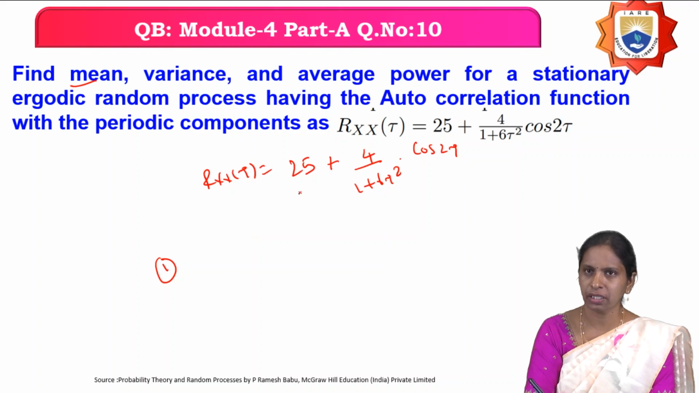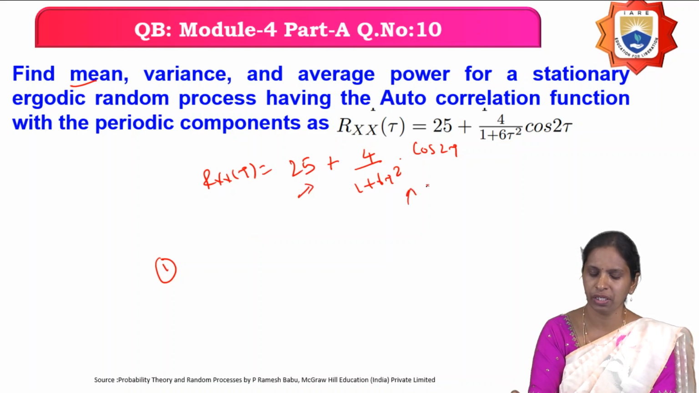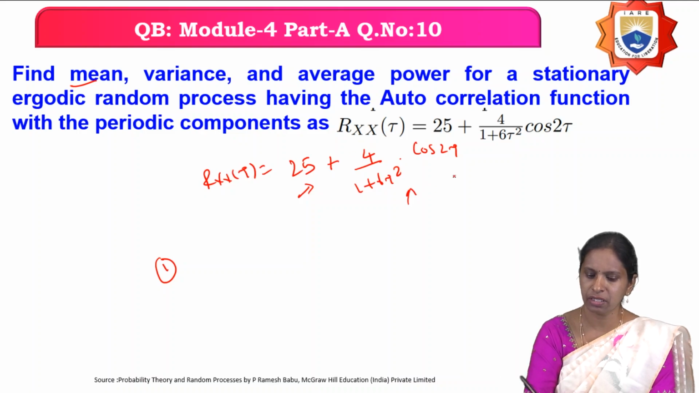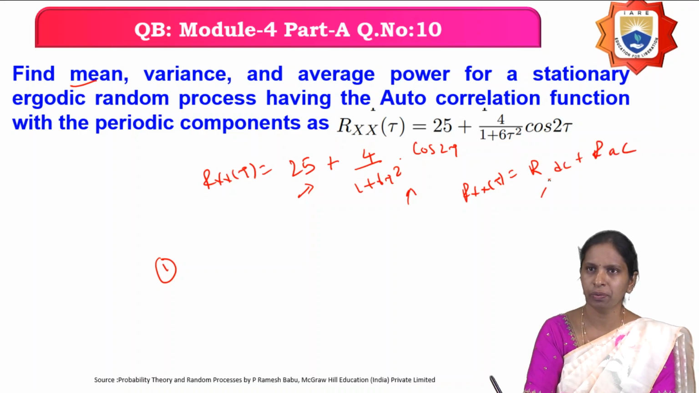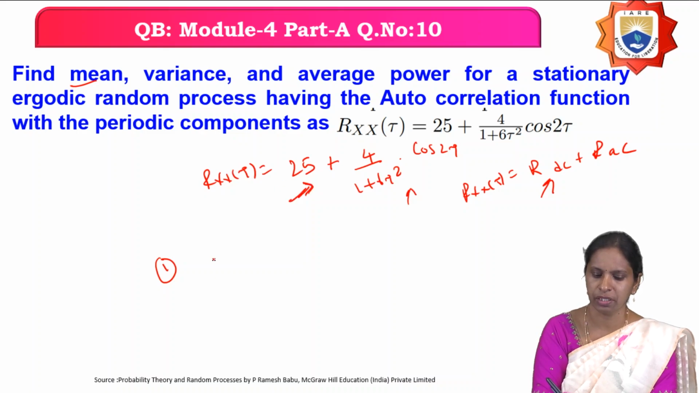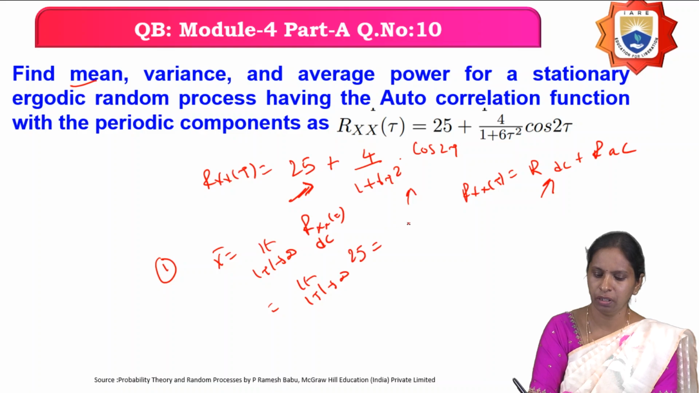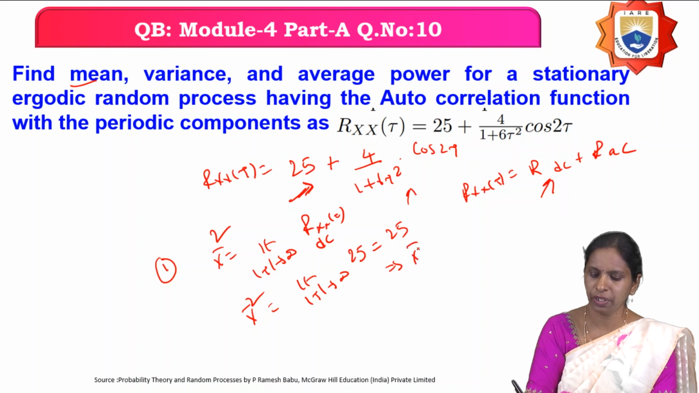Here the autocorrelation function consists of both DC components and AC components. So in order to find the mean, you have to consider only the DC components. Then the mean of that random process is the limit as mod tau tends to infinity of Rxx of tau, the DC component. That is the limit as mod tau tends to infinity of 25, which is equal to X bar square, equal to 25. That implies the mean of the random process is plus or minus 5.